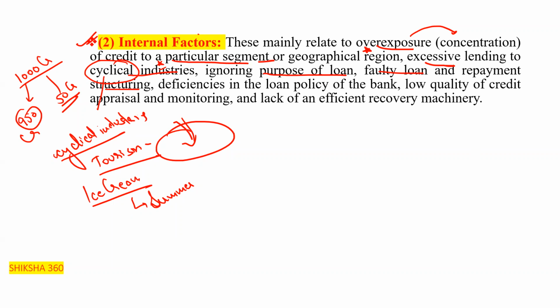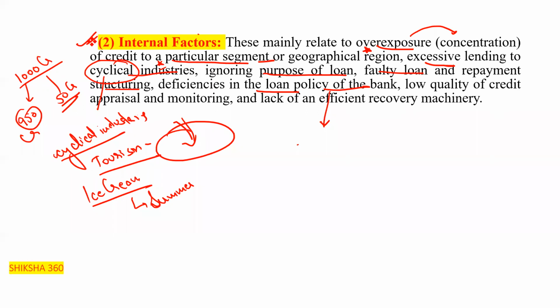So these mainly relate to the overexposure, that is, concentration of credit to a particular segment or geographical region, excessive lending to the cyclical industries, ignoring the purpose of the loan, faulty loan and repayment structuring, and deficiencies in the loan policy of the bank. Like, we are not fulfilling the guidelines, we are just sanctioning the loans and not giving any view on that.